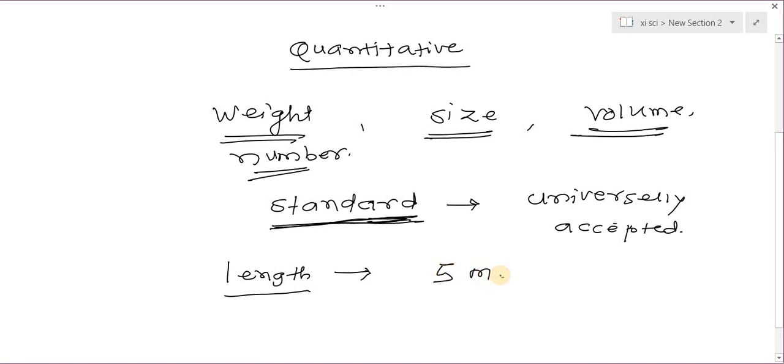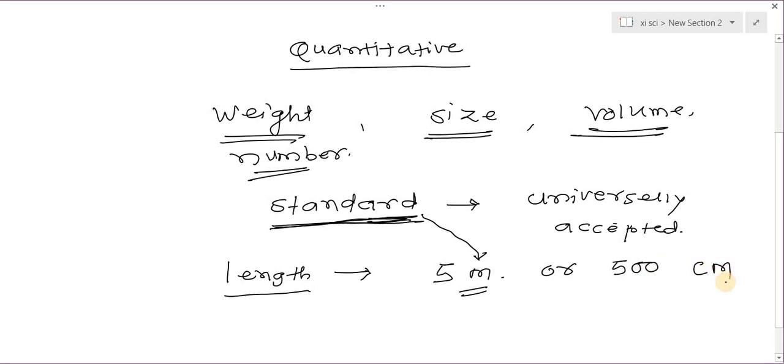Here I consider the length of a rod is 5 meter. So here this meter is the standard used for the measurement of length, or we can get it as 500 centimeter.